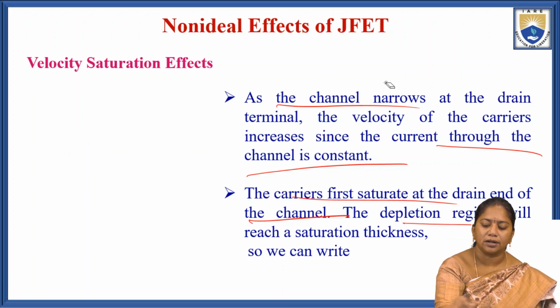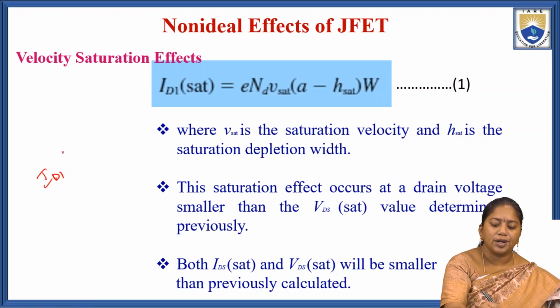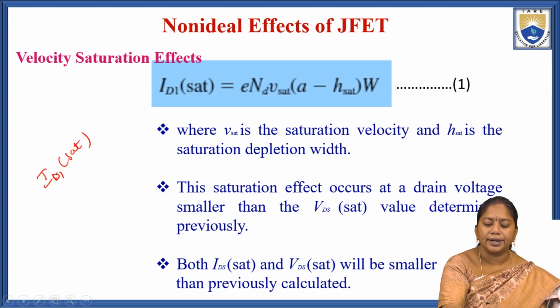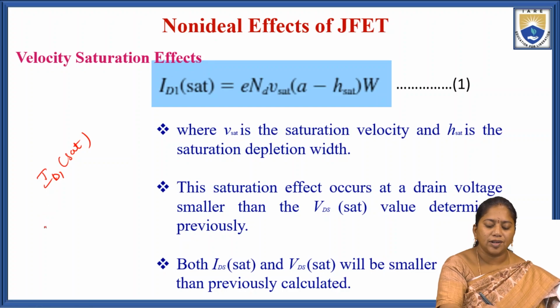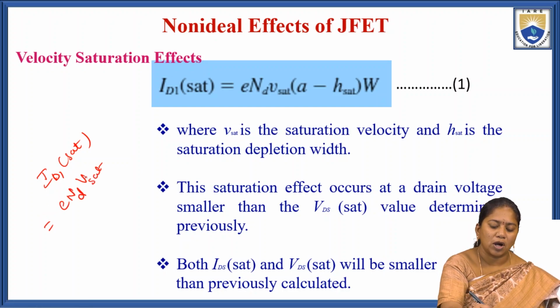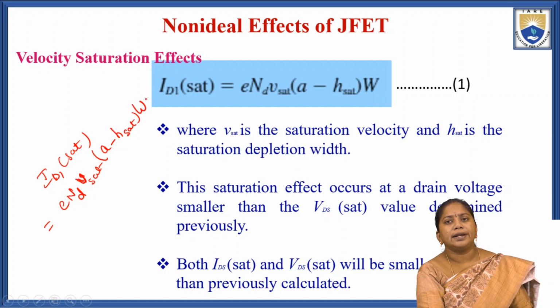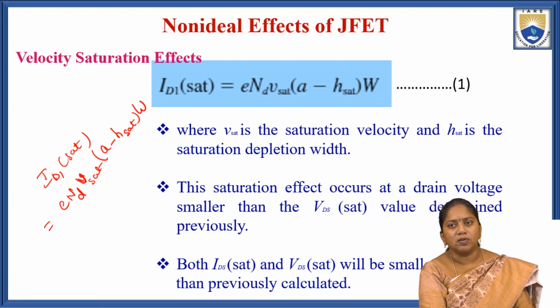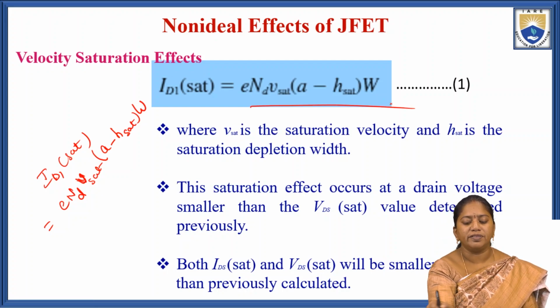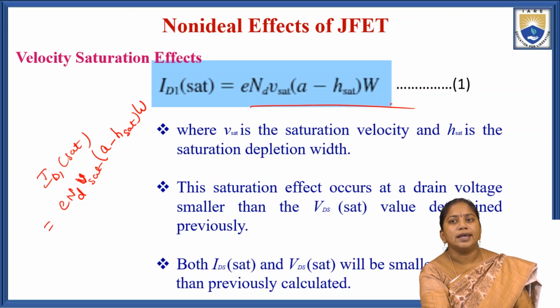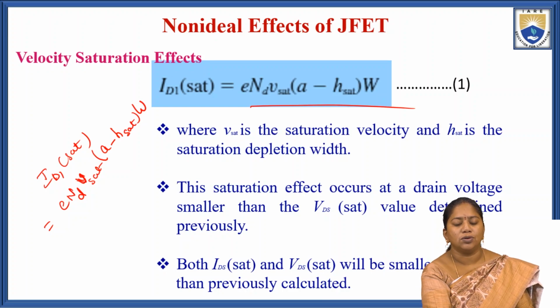So we can write the saturation drain current ID1 saturation equal to E into ND, v saturation into A minus h saturation into W. That is equation 1.